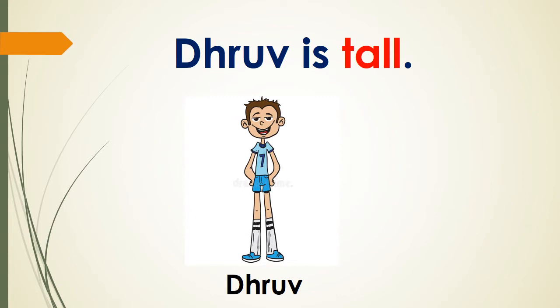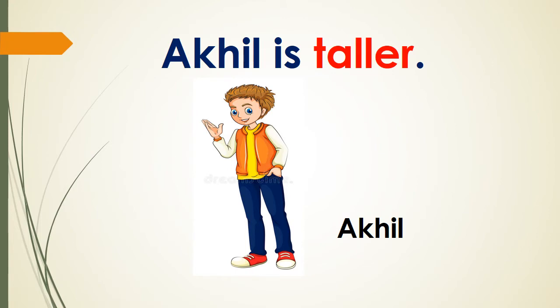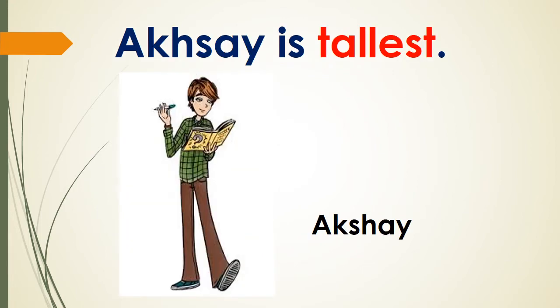Now let us see, what does this say? This is Dhruv. Dhruv is tall. Okay. Now who is this? Akhil. Akhil is taller. Oh, we have one more boy, Akshay. Akshay is tallest. Now what did we see, children? In these sentences, did you notice? We compared three people, right? Previously, we were comparing two people. Now we compared three people.